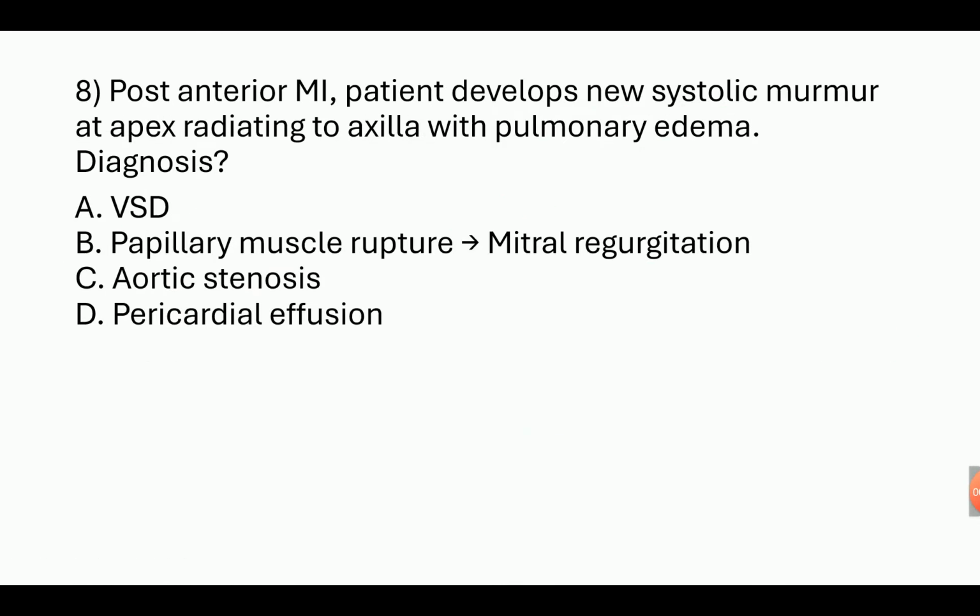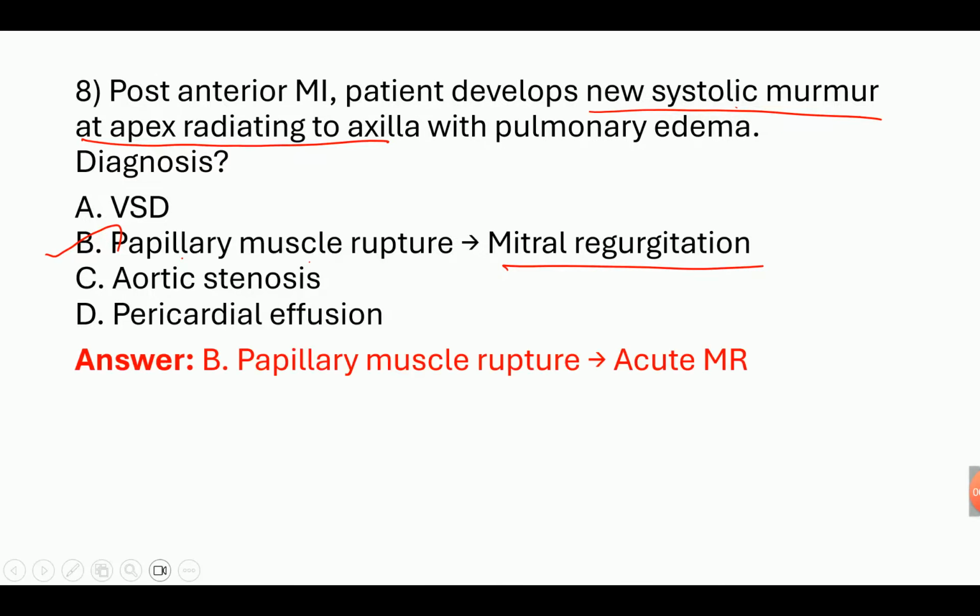Post anterior MI, patient develops new systolic murmur at apex radiating to axilla with pulmonary edema. Diagnosis? So here the keyword is post MI. So post MI, one complication is papillary muscle rupture. So new systolic murmur at apex radiating to axilla is the keyword for mitral regurgitation. So the answer is papillary muscle rupture, mitral regurgitation.